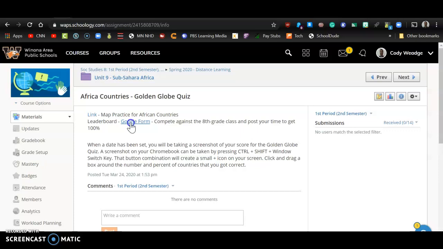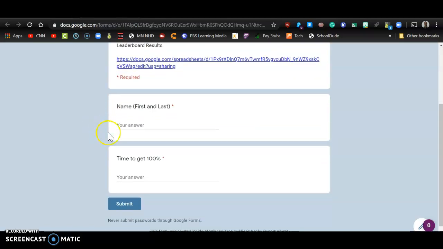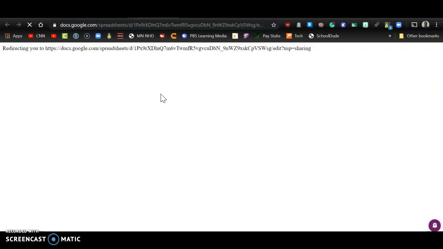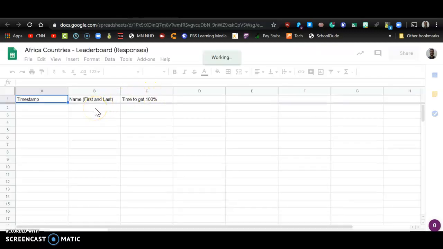So if you open up the form, it's going to look like this. And all you got to do is type your first and last name and then put the time in there. So if you got 72 seconds, put the time on there, hit submit, and then the way you check the results of the times, if you click on this link here, this will take it to the leaderboard. And right now, nobody's posted on there, but it'll keep showing up.